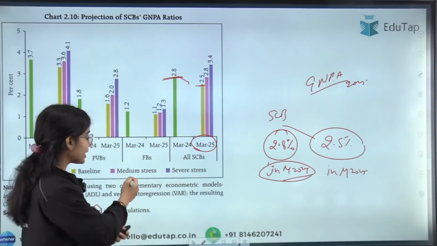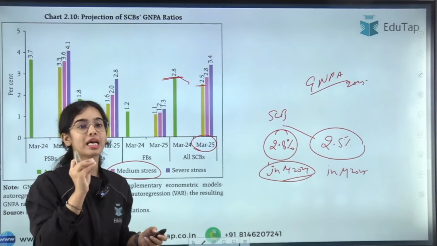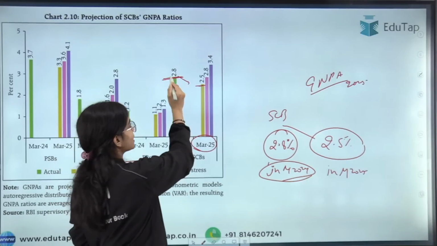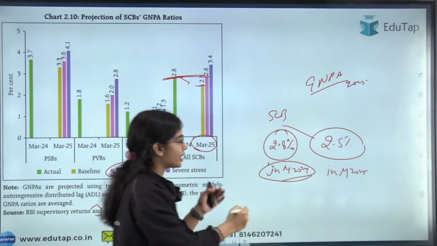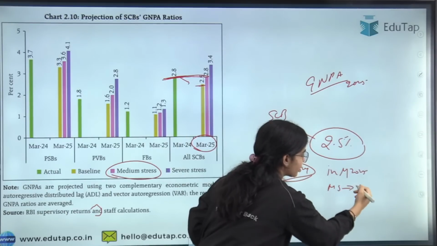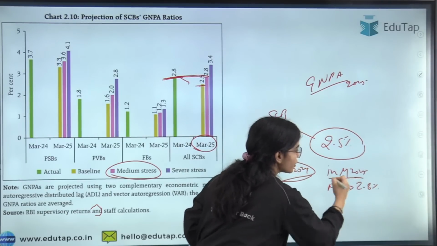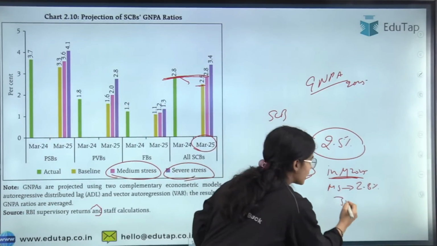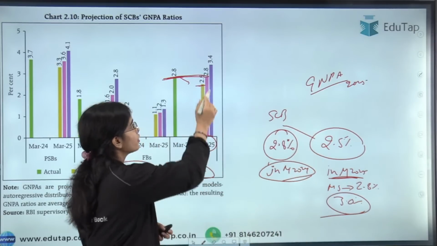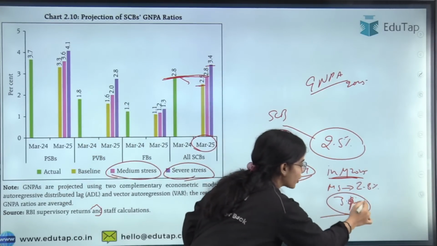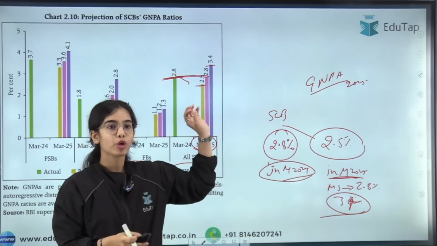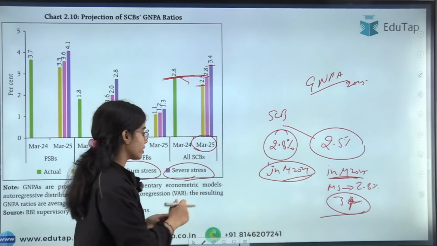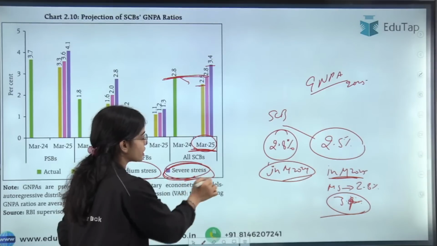But if there is a medium stress situation, if a stressful situation comes to the banks, then the GNPA ratio will be 2.8%. That is same as this year. So in the medium stress situation, the GNPA ratio will be 2.8% in March 2025, and in the most severe stressful situation, the GNPA ratio will be around 3.0%. 3.4%, my bad. It will be 3.4% in March 2025, in the severe stressful situation.